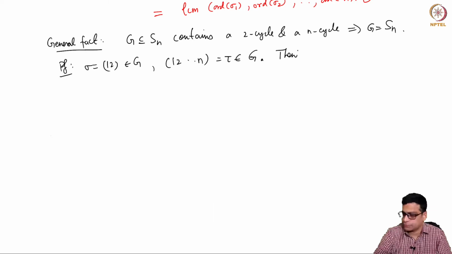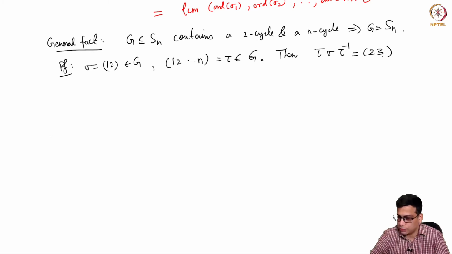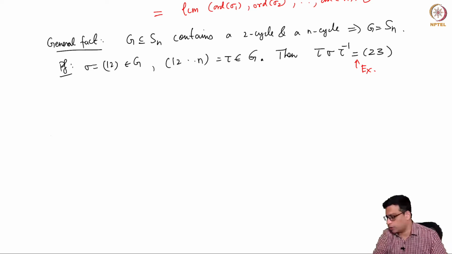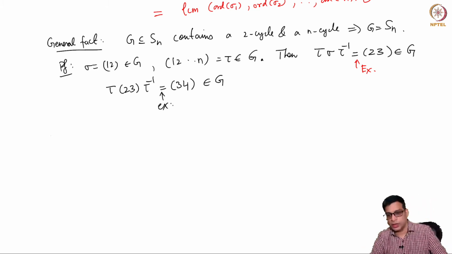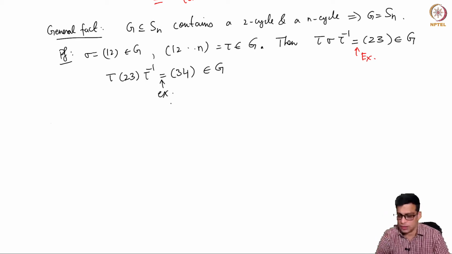Then it's an easy computation. Tau sigma tau inverse is actually (2 3). This is because you can work this out. This is a trivial exercise. Just write down tau inverse, then apply sigma, then apply tau, and you get this. So that means this is in G, because tau and sigma are in G, and any product of things in G is in G. But if you do tau times (2 3) times tau inverse, that is actually (3 4). That's in G. This is also an exercise, so I'm not doing the explicit computation here, because that's easy.